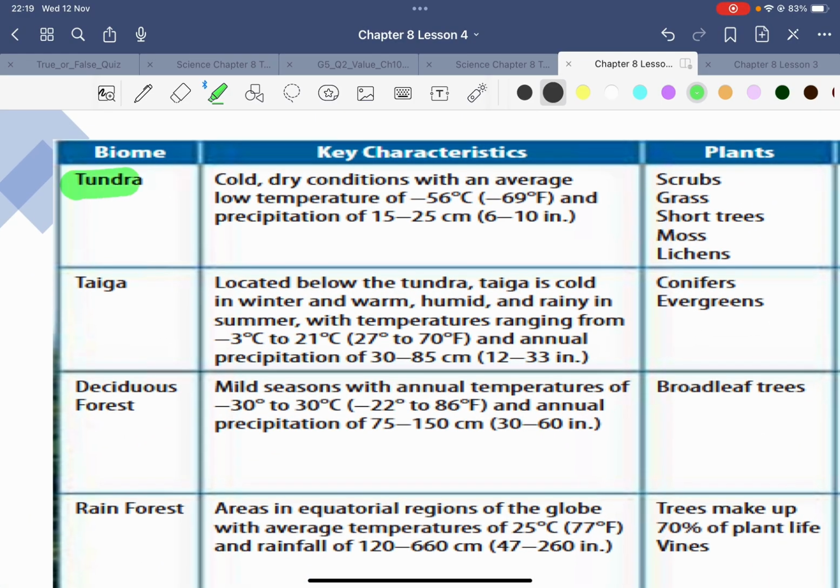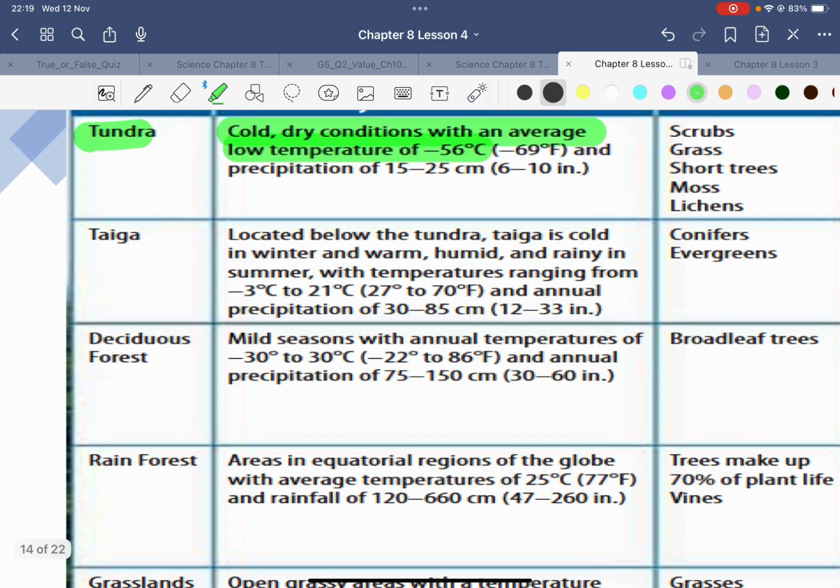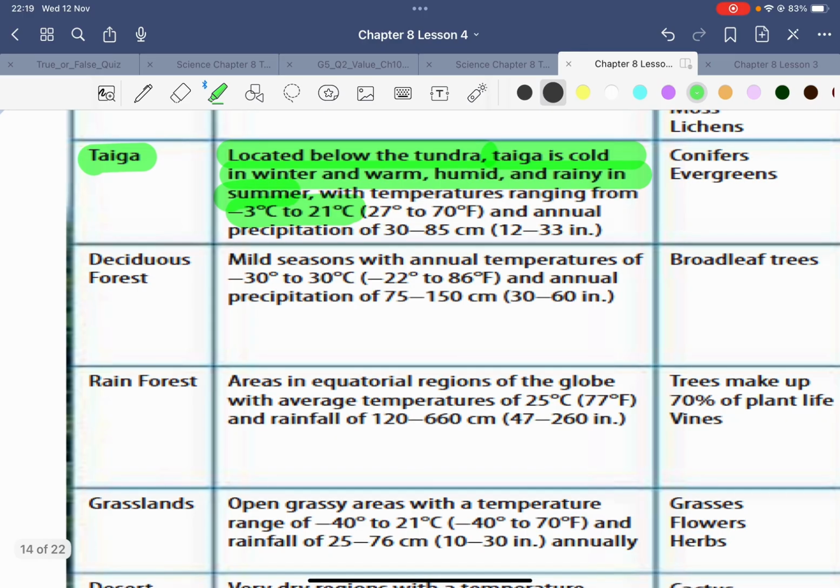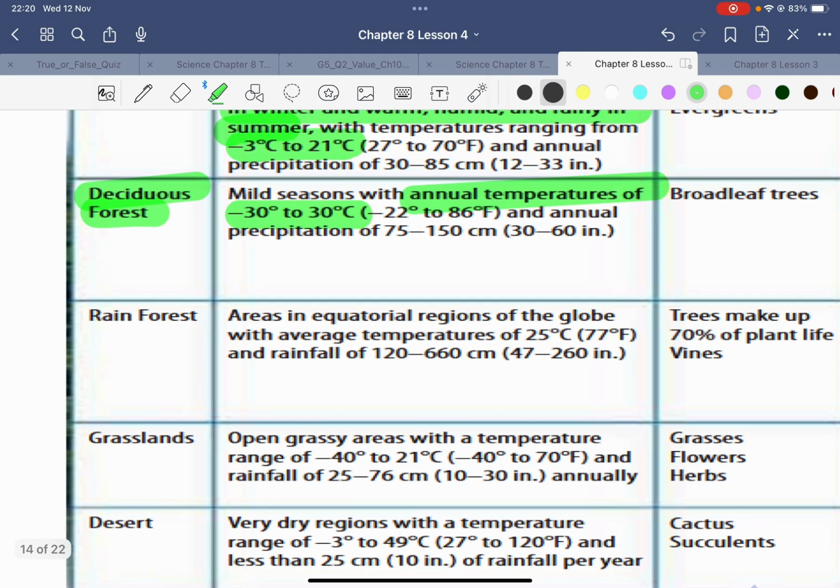So tundra, you have cold, dry condition with average low temperature. Taiga is located below tundra. Taiga is cold in winter, warm, humid, and rainy in summer. So the temperature is higher, see, compared to that. And then you have the deciduous forest, where you have an annual temperature of negative 30 to 30 degrees Celsius. Then you have rainforest. This is near the equator, and the temperature is roughly about 25 degrees on average.